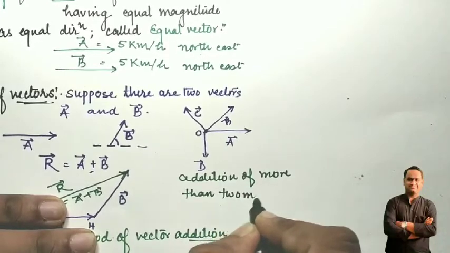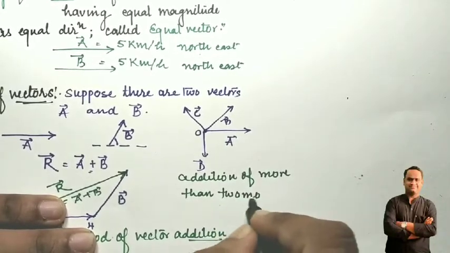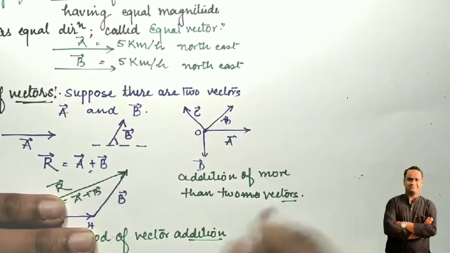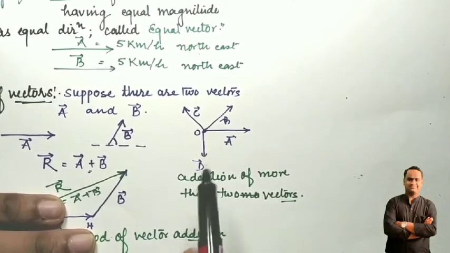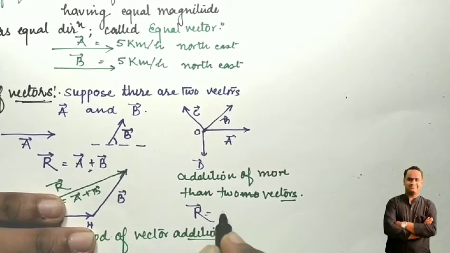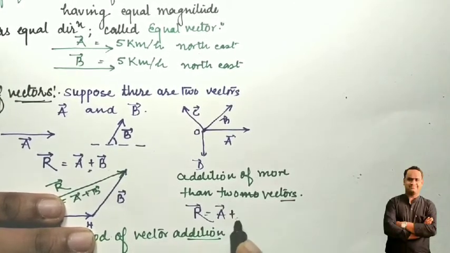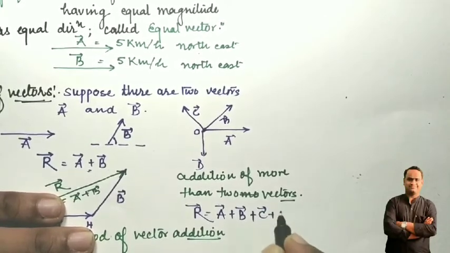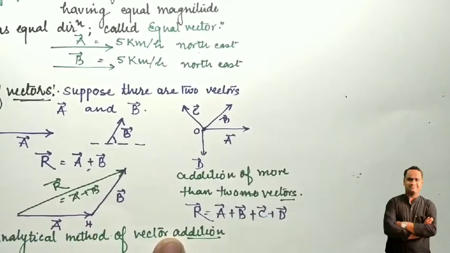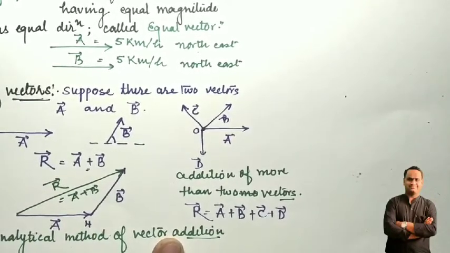Here the number of vectors is more than two. In order to give their resultant, we simply add all those vectors. Simply vector A plus vector B plus vector C plus vector D will be the resultant. If we know the magnitude of all these vectors, then we can easily give the magnitude of the resultant vector.